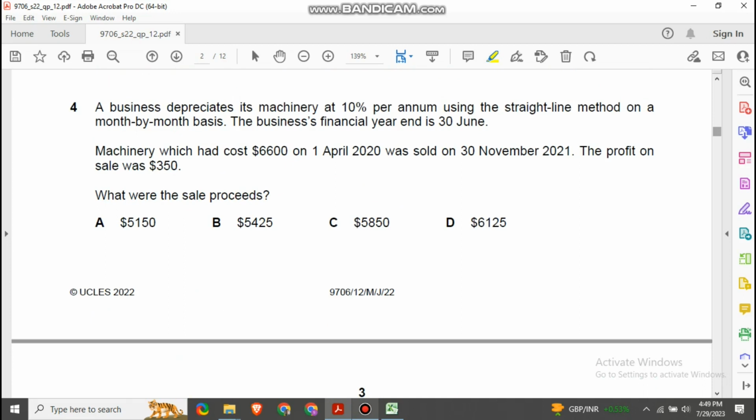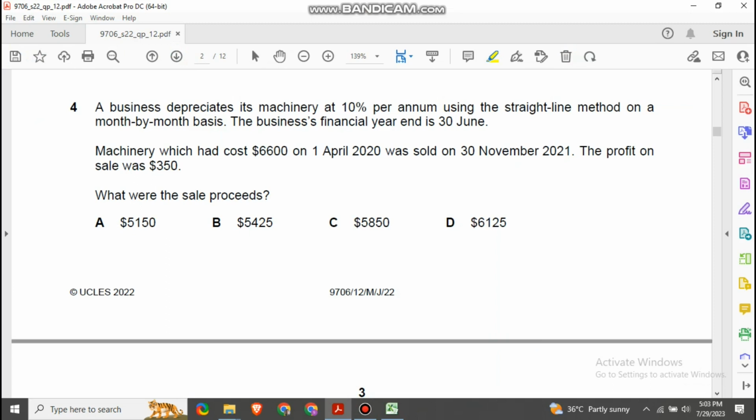A business depreciates its machine at 10% per annum using straight line method on a month by month basis, and the business financial year ends on 30th June. A machine which had cost 6,600 on 1st April 2020 was sold on 30th November 2021. The profit on the sale is 350. What was the sales proceed?